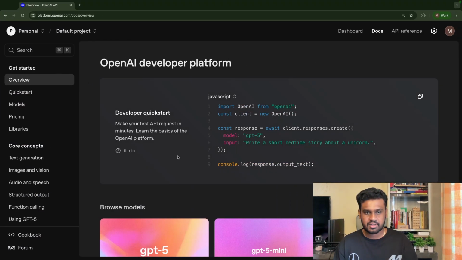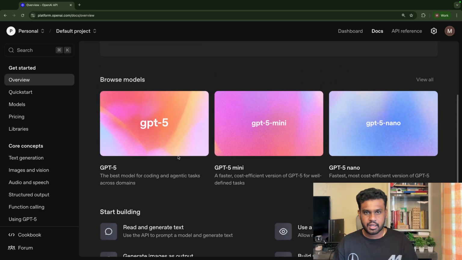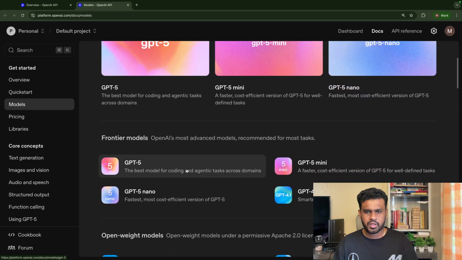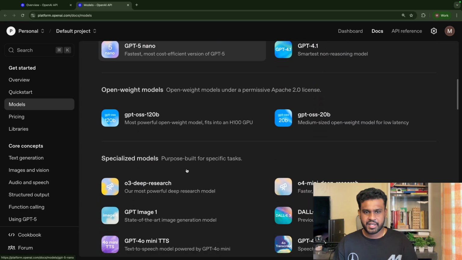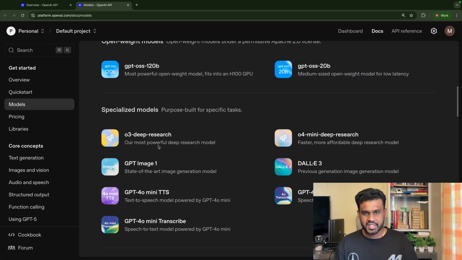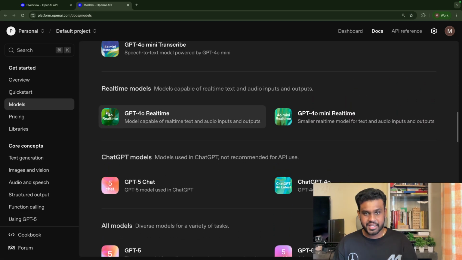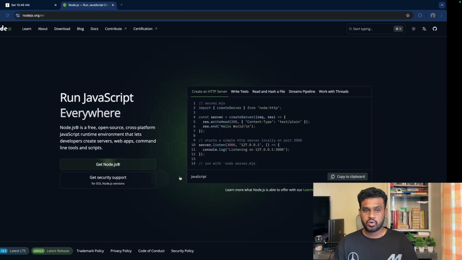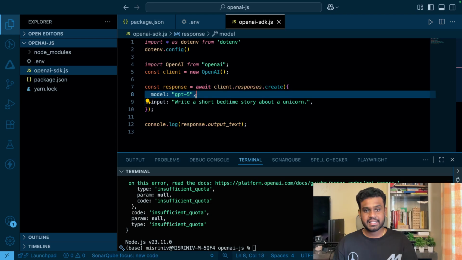You can go here and look into browse models. There are a lot of models: GPT-5, open weight models, specialized models, real-time models, all of this. Each comes with its own pricing, and GPT-5 being the latest one, it's on a bit costlier side.